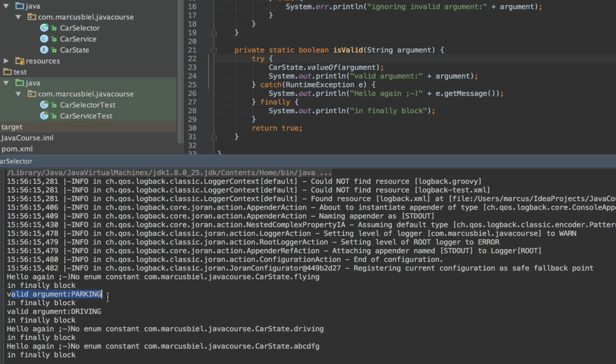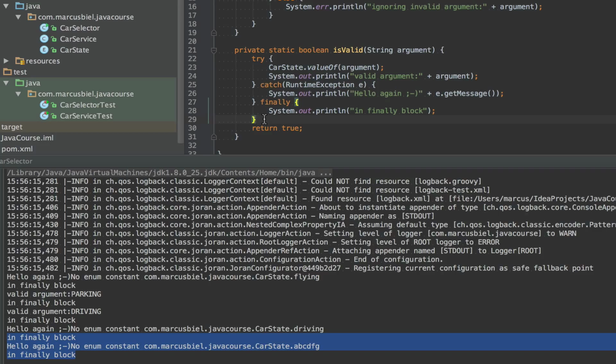Then comes the valid argument parking. In this case, we're also ending in the finally block. Then comes a second valid argument. We're also in the finally block. Here again comes an invalid state, driving, but we're also in the finally block. And the last invalid state also in the finally block. So the finally block is always executed.